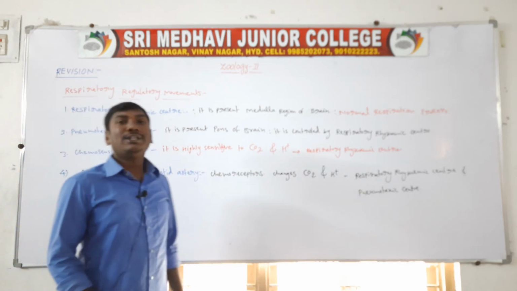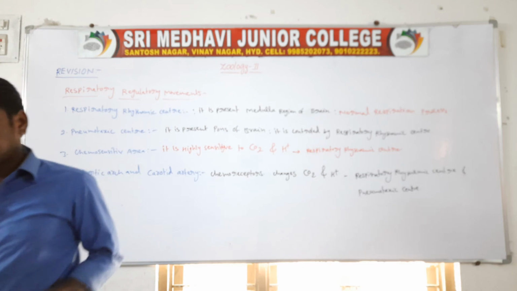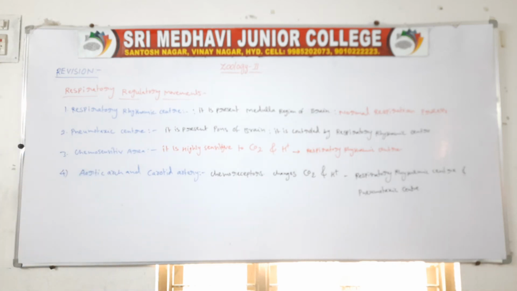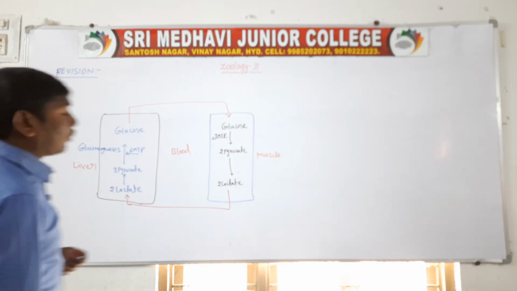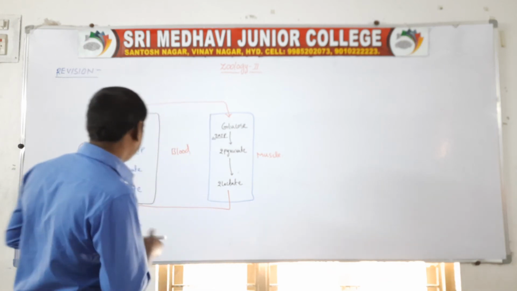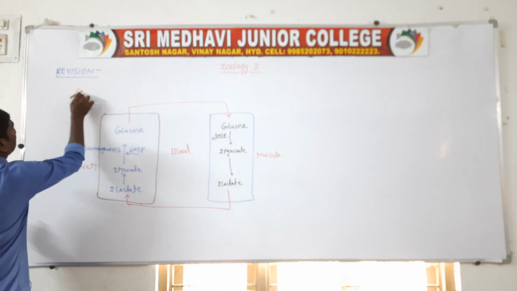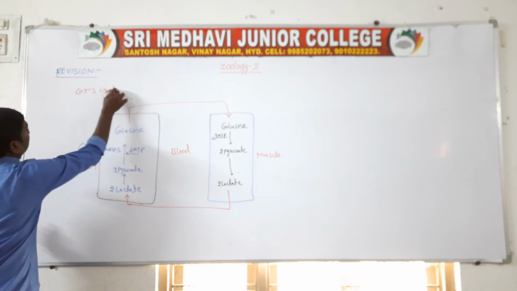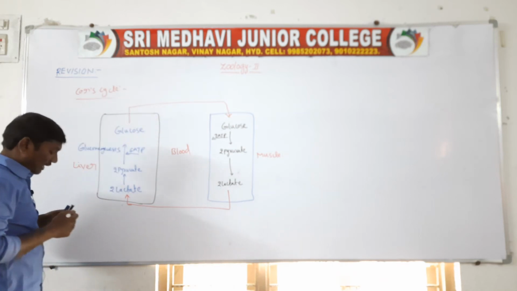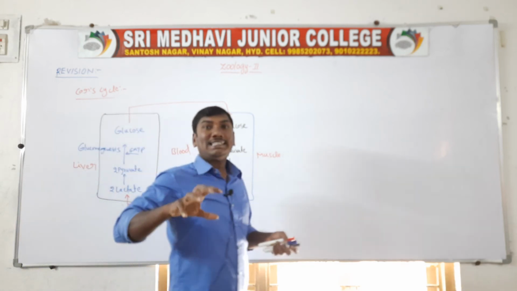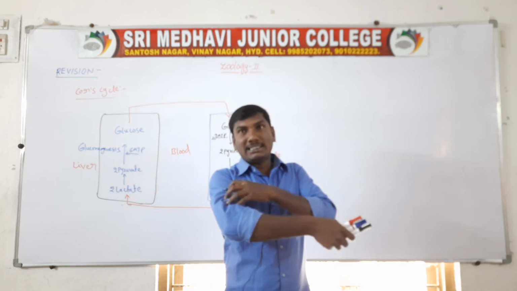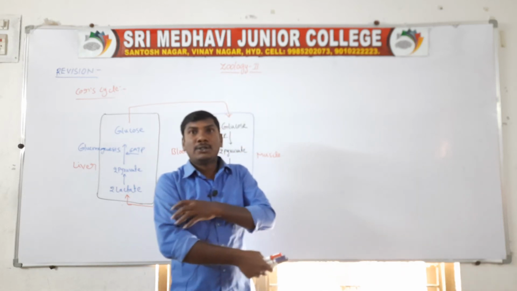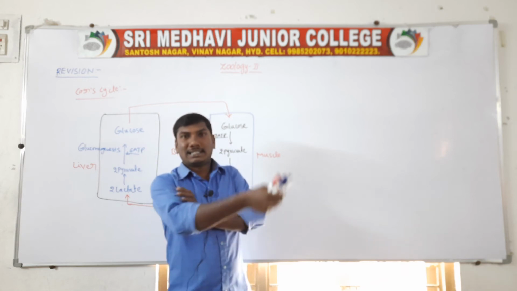Next question, Cori cycle. So the Cori cycle means the accumulation of lactic acid in the skeletal muscles because of the anaerobic respiration process.